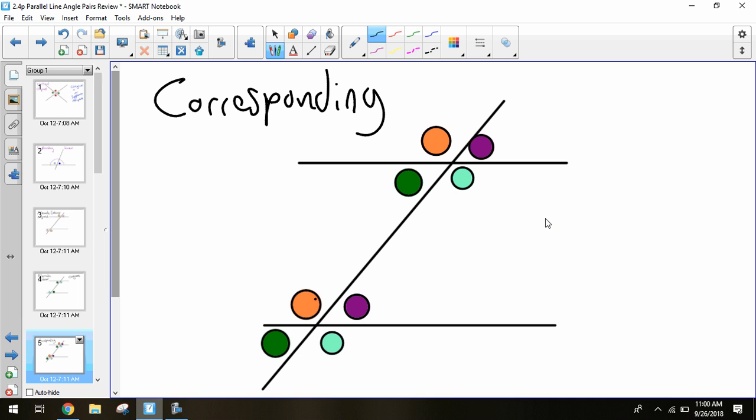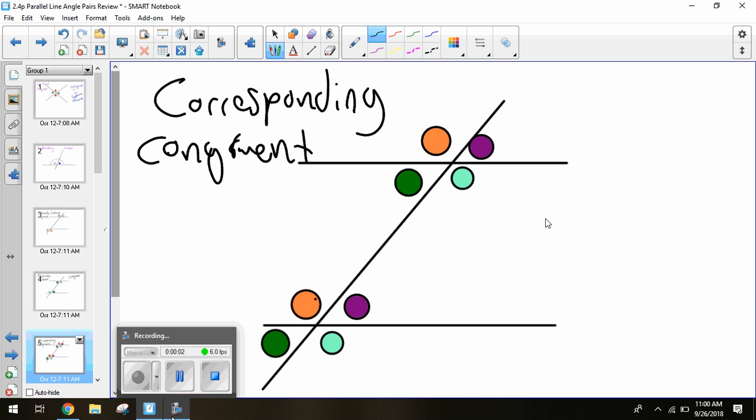Now, are corresponding angles going to be congruent or supplementary? Congruent as well. So a trick to help think this through: the majority of them will be congruent. If you had to guess between supplementary or congruent, go with congruent, because we have more congruents than supplementaries, just for probability's sake. But we won't need to guess because we'll get these down and we'll know them. And so these are congruent.